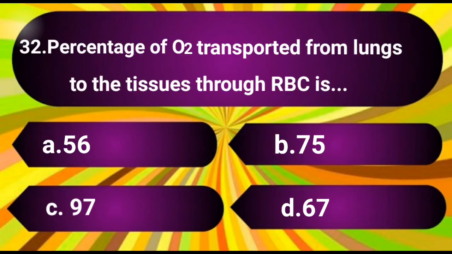Question number 32. Percentage of oxygen transported from lungs to the tissues through RBC is. The options are A. 56, B. 75, C. 97, D. 67. The answer is C. 97.